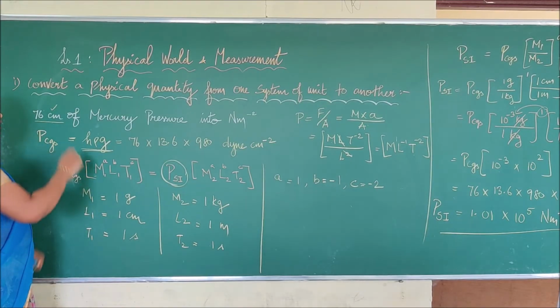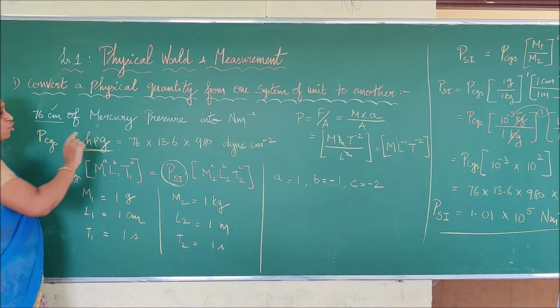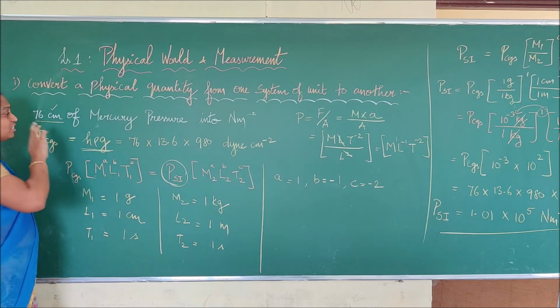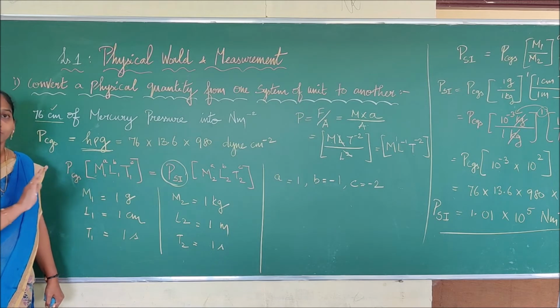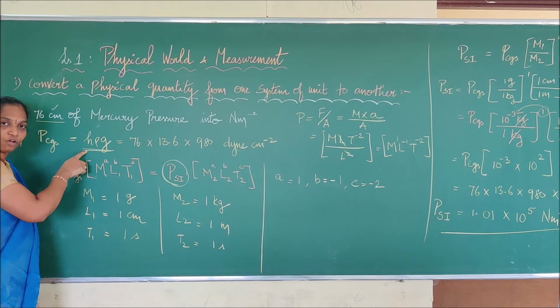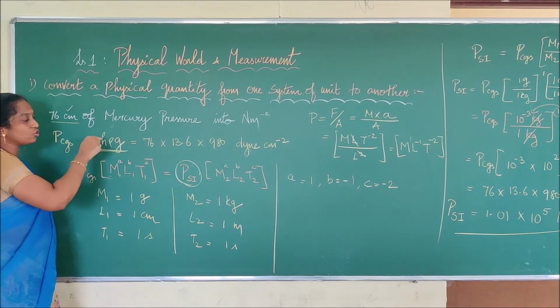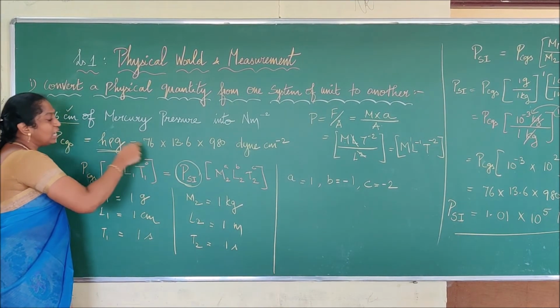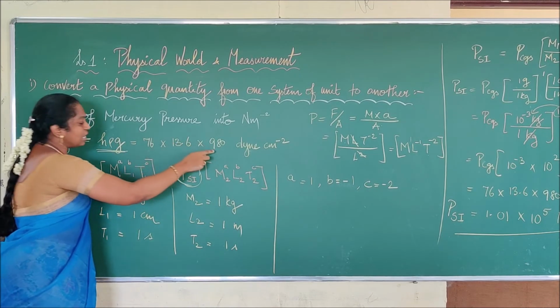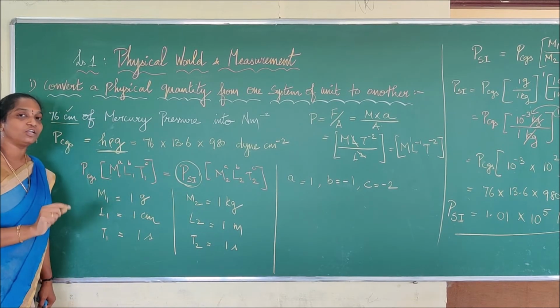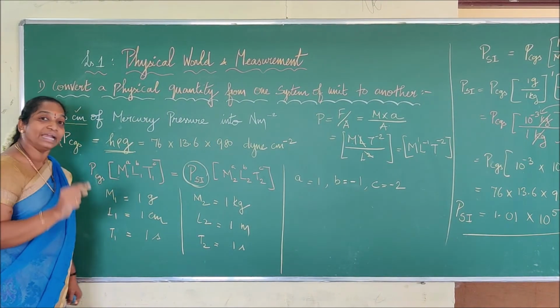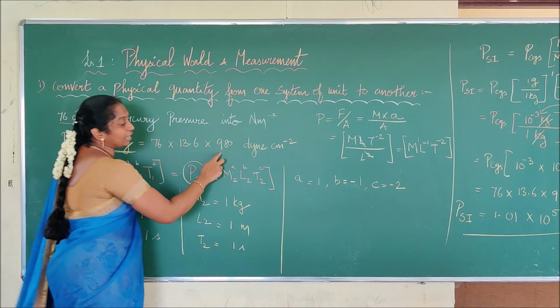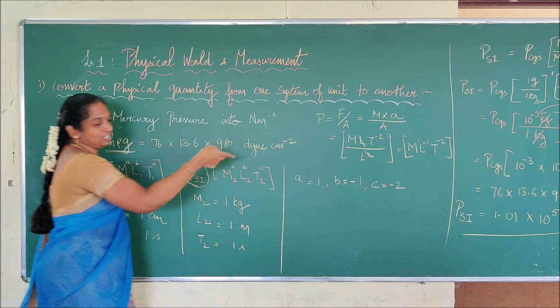So what we have taken, they have given 76 centimeter of mercury pressure. So 76 centimeter means what? They have given the height of a liquid column. So it is not a pressure. So in order to calculate the pressure value, we have taken the formula of h rho g. H stands for height and rho stands for density and g is gravity. Gravity value is 9.8 meter per second square. But it is a CGS form. We want to write in terms of centimeter. So we have written as 980 centimeter.